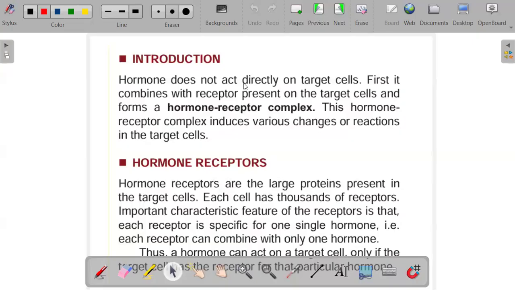But we have a situation where there is a deficiency of the hormone, but the number of receptors have increased. So in such a situation, we call it up regulation. Okay, so this is called up regulation. So that is about down regulation and up regulation of hormone receptors. So this is what we've talked about. Let me just show this.